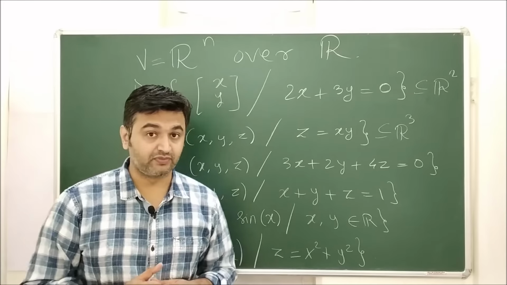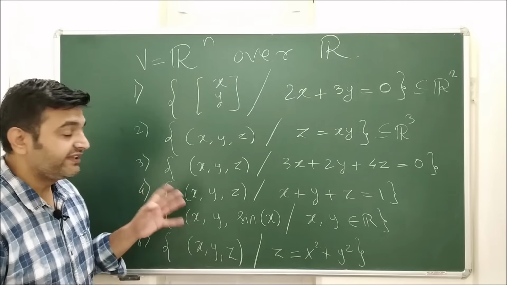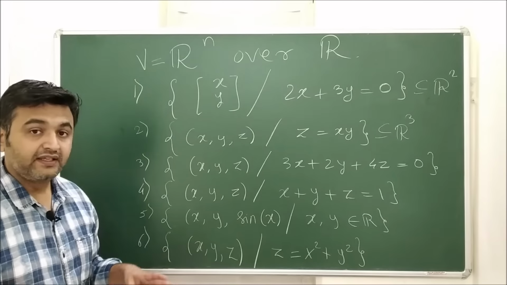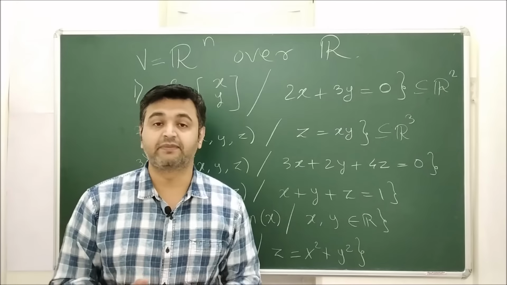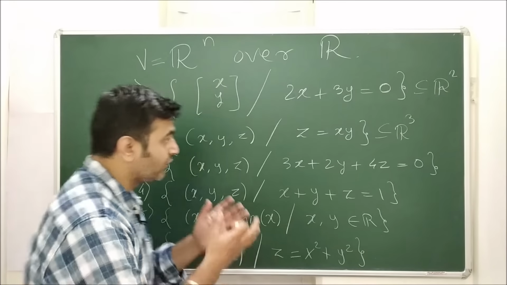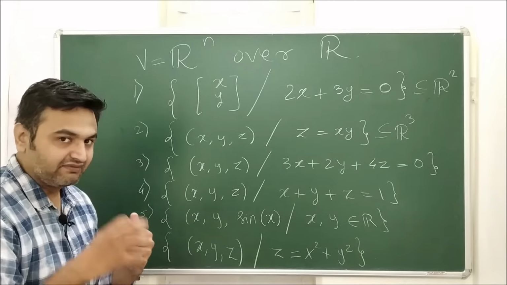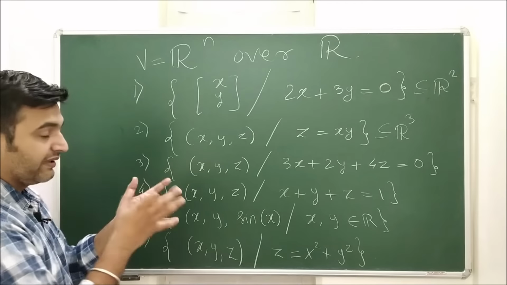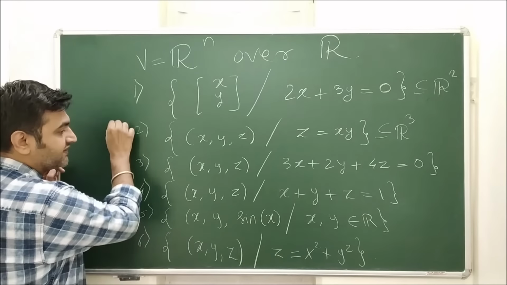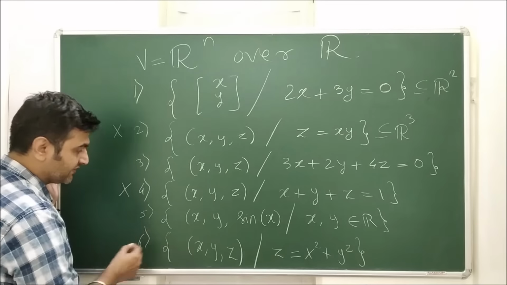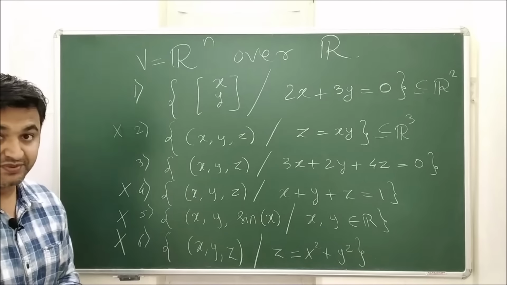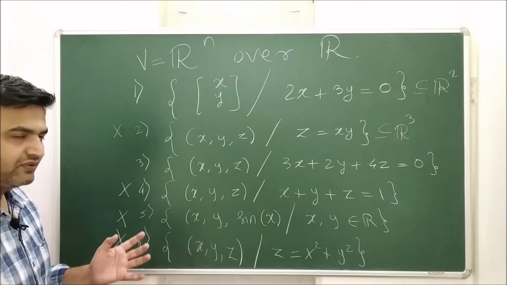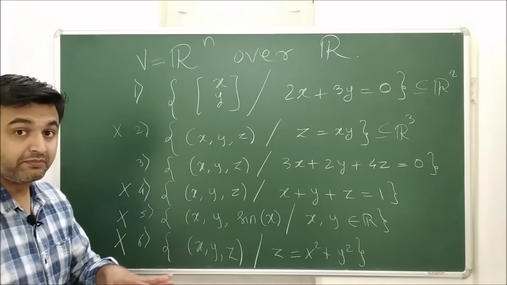That's our job, and I will tell you the trick in between: simply looking at the set, can you tell whether it is a subspace or not? Right now I can look and I know the trick. I will share it with you in a moment, but by knowing that trick I know that this doesn't form a subspace, this doesn't, this doesn't, and even this doesn't form a subspace. Why so? I will come to it, but let's go step by step.